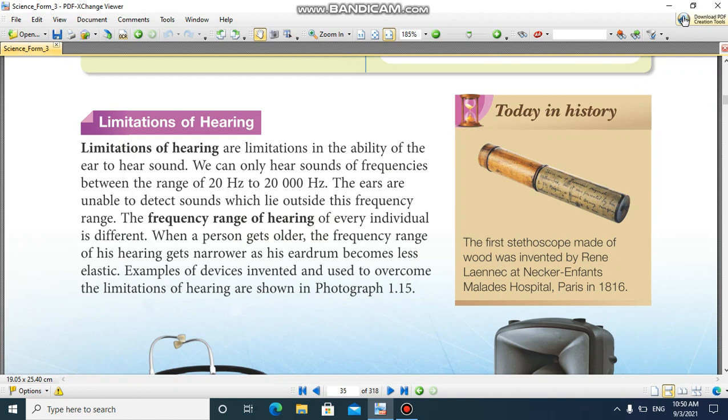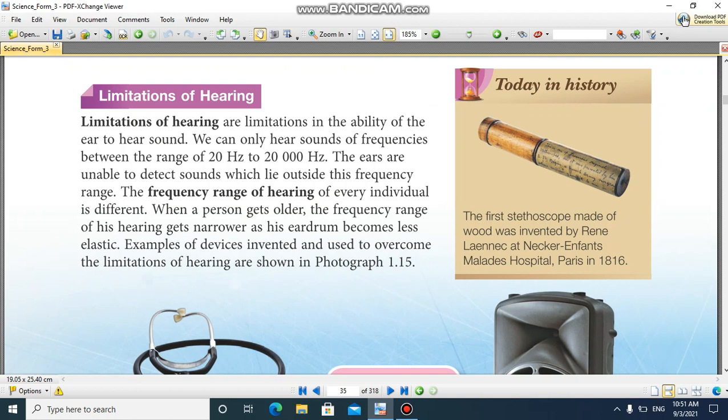When a person gets older, the frequency range of his hearing gets narrower as his eardrum becomes less elastic. Examples of devices invented and used to overcome the limitation of hearing are shown in photograph 1.15.